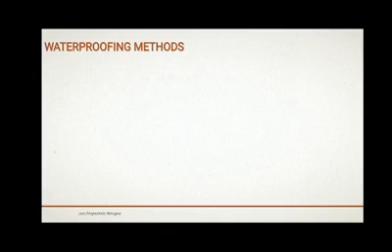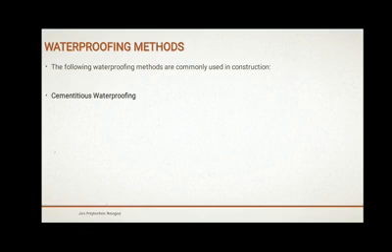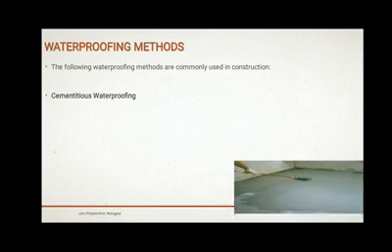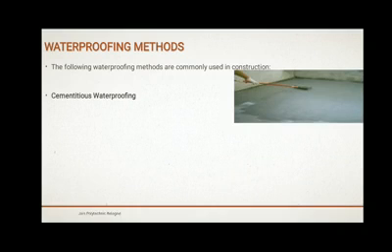Now coming to waterproofing methods. There are different methods for waterproofing. First one is cementitious waterproofing, where waterproofing is done with cement, water and any type of waterproofing solution.